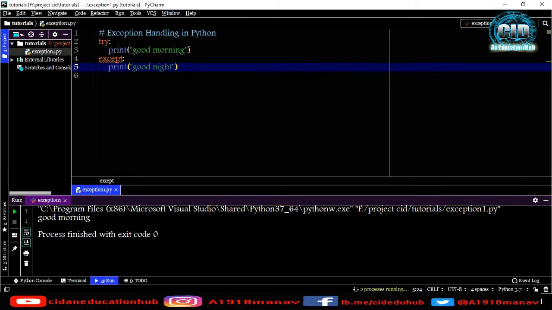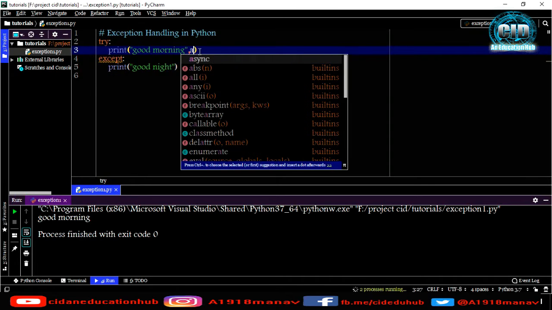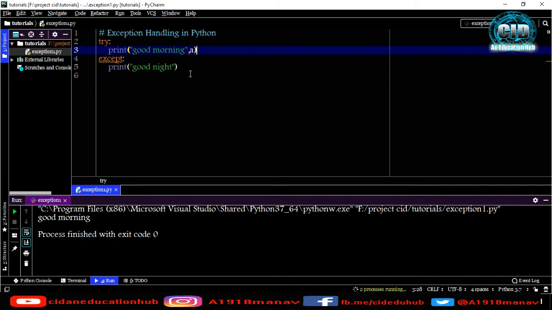Suppose I'm printing good morning and a. a is not defined here, so it will throw an error, and so it will go to good night. As you can see, it is printing good night.